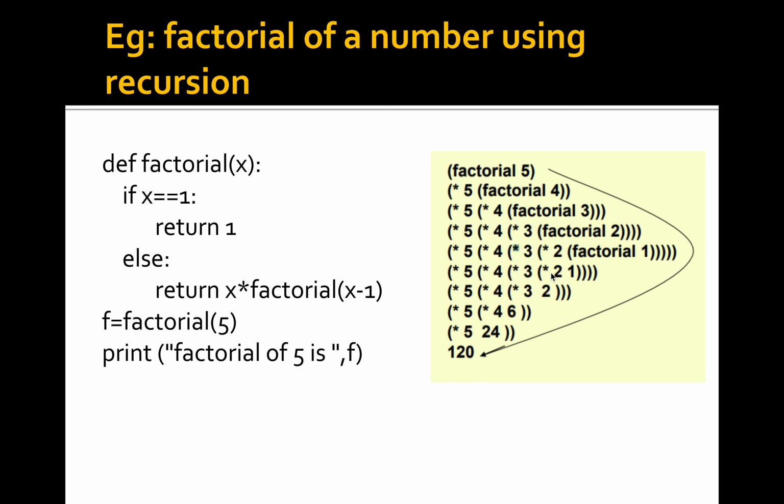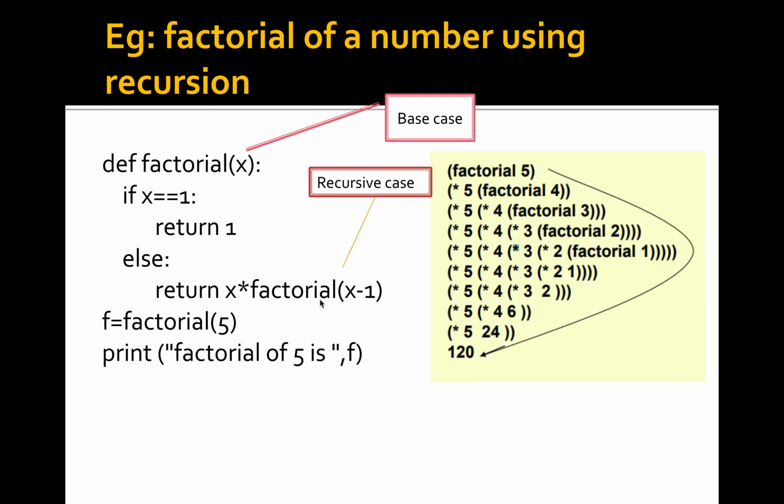So calculating 2 into 1, the value is 2. Again, calculating in reverse order, 3 into 2, 6. Then 6 into 4, 24. Then 24 into 5, 120. So here x equal to 1 is the base case, and factorial of x minus 1 is the recursive case. Then finally return the value 120, which is stored in f, and display the value.